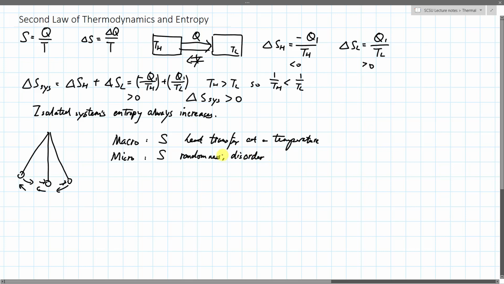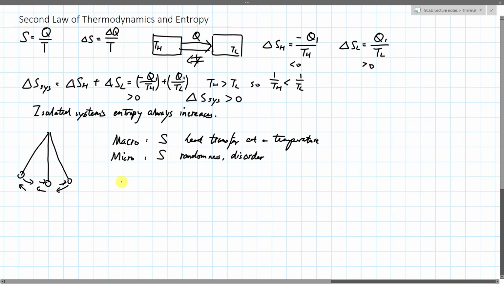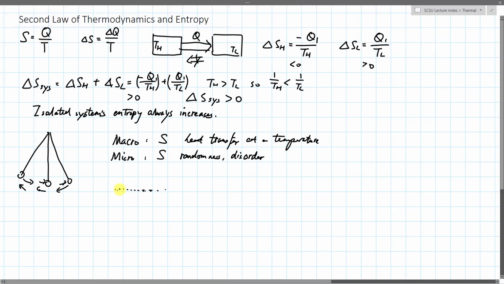So what this means is, if you think about this example, say you have two separate things, maybe two different color granules of sand.